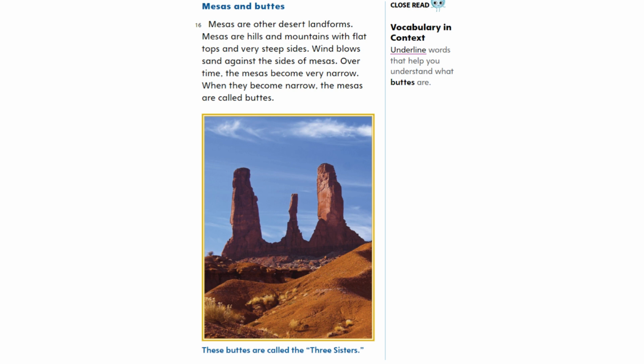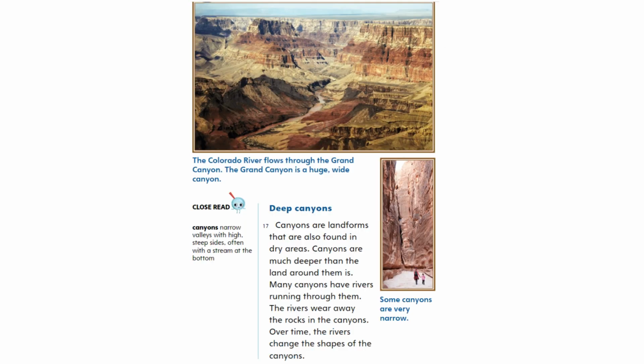Close read. Vocabulary in context. Underline words that help you understand what buttes are. These buttes are called the Three Sisters. The Colorado River flows through the Grand Canyon. The Grand Canyon is a huge, wide canyon.